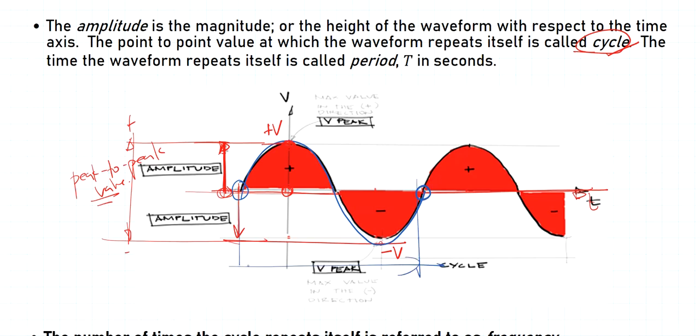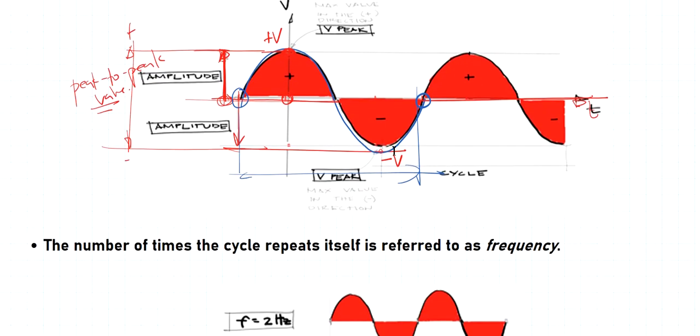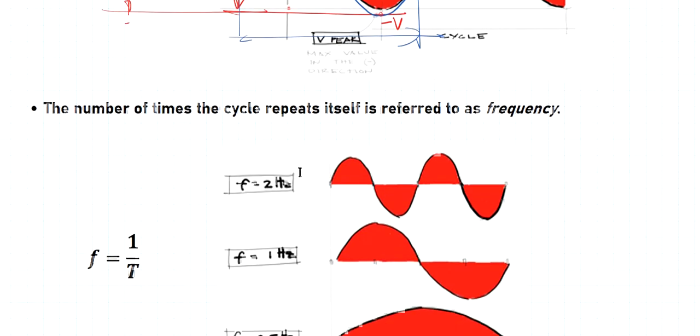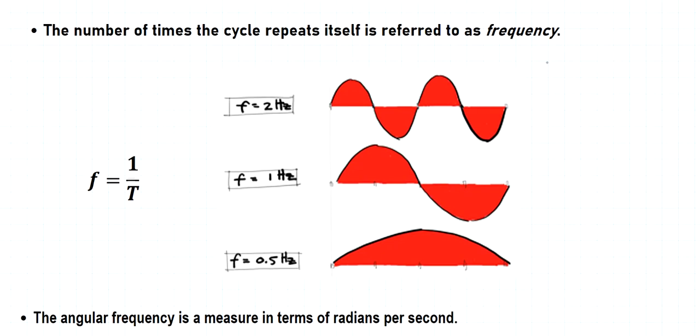The time that it completes one cycle is what we call the period T, right? So take note of that. And the number of times the cycle repeats itself is referred to as the frequency. So frequency is how many cycles there are along the time interval that we are considering, right?